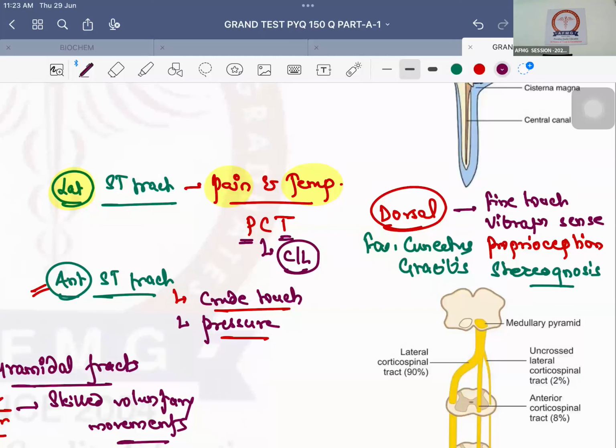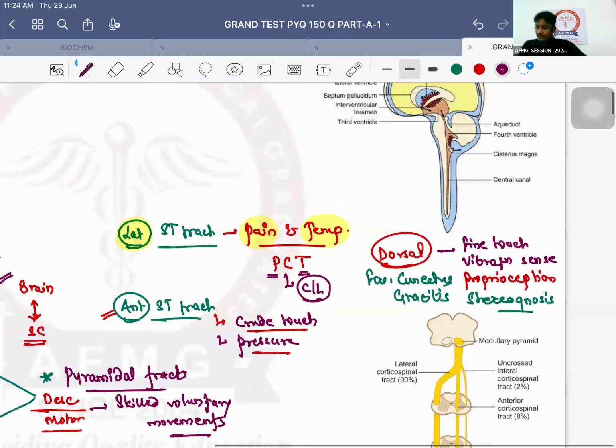No issues with this? Quickly. Dorsal column is known to carry four sensations. First is which touch? Crude or fine? Fine touch. Which sense? Vibration sense. Joint position known as proprioception. And last is stereognosis. Whereas the lateral spinothalamic tract, when you get kicked what happens? Pain and temperature. Pain and temperature are always ipsilateral or contralateral? Always contralateral. Very good. Anterior spinothalamic tract, it is known to carry crude touch and pressure. That's the important thing. No problem with this? These are the easy things.